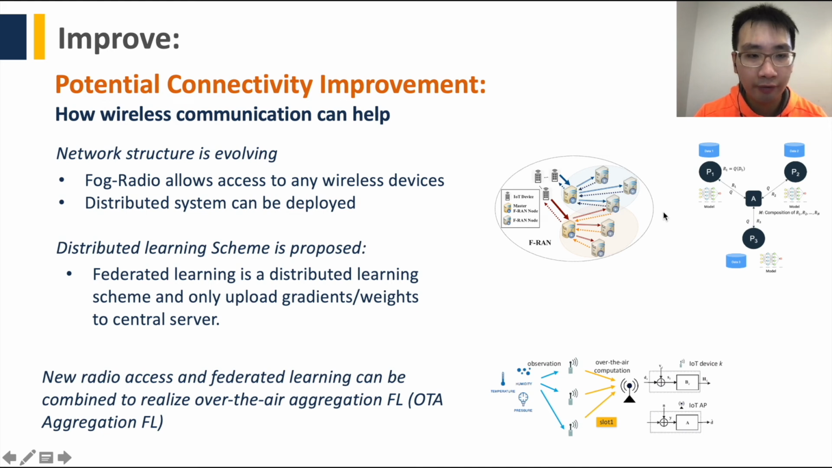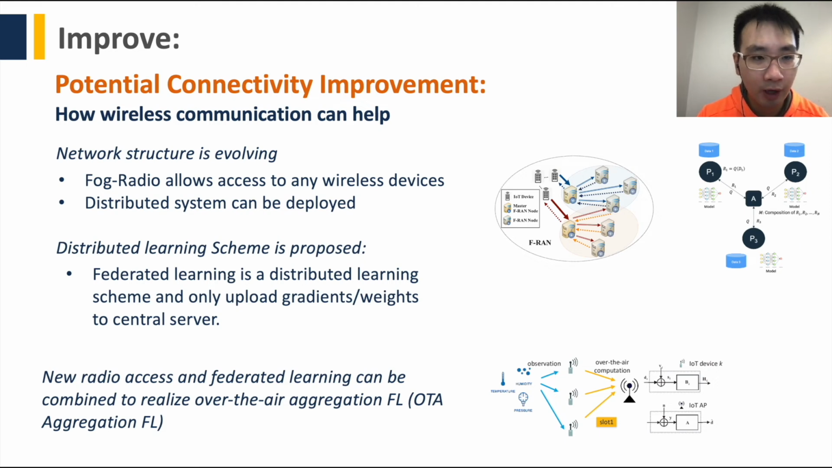Another aspect of our improvement is that we improve the system performance or system efficiency from the aspect of communication cost and learning speed. There is a lot of well-developed new technology for wireless communication in recent decades. One of them is the so-called fog radio network, which allows us to get access to any wireless devices. And also distributed learning schemes have been proposed. One of them is the so-called federated learning, which can perform machine learning over a distributed system.